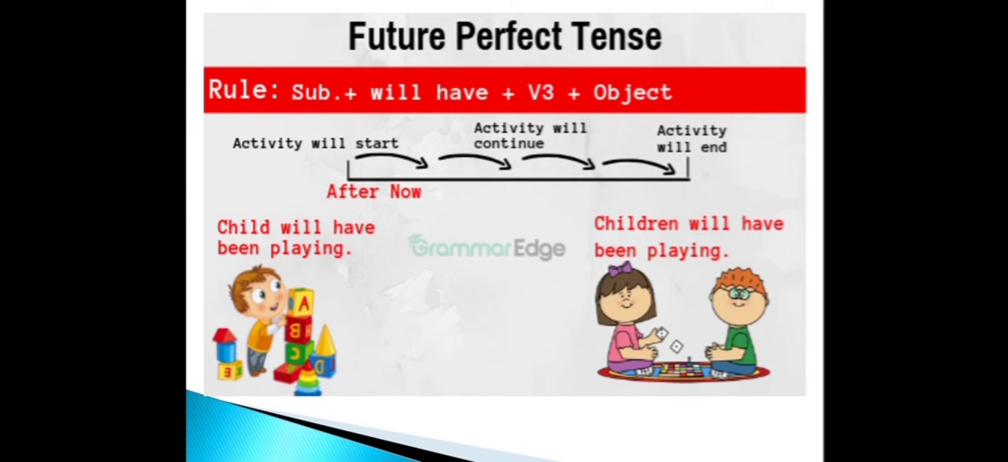Subject plus will have plus the third form of verb plus the object. So the activity will start, it will continue and then it will end. The examples are: child will have been playing, children will have been playing.